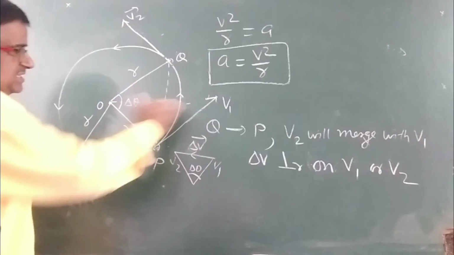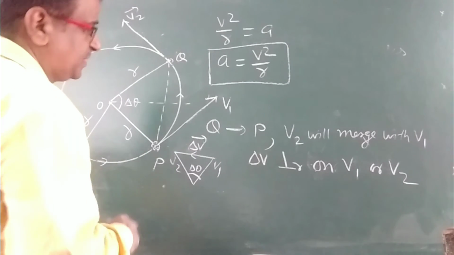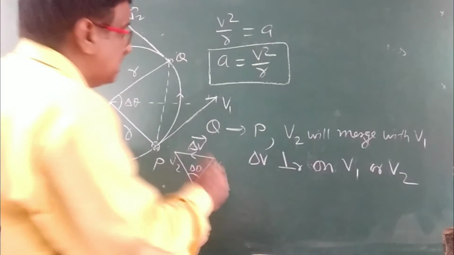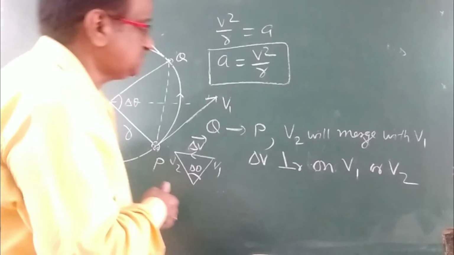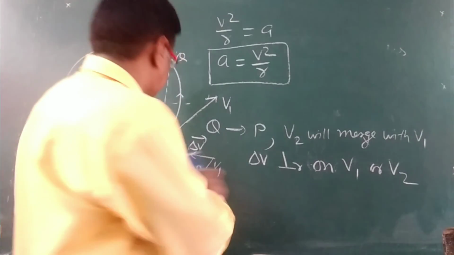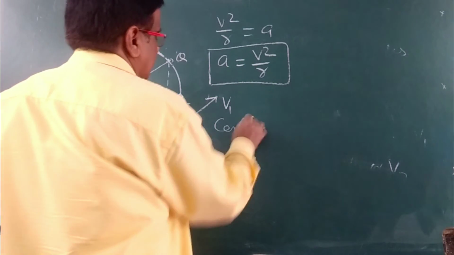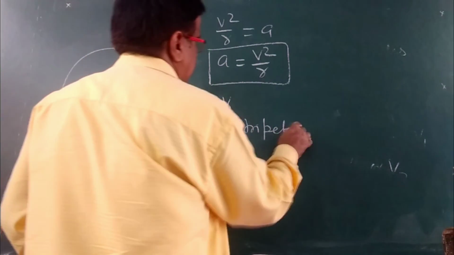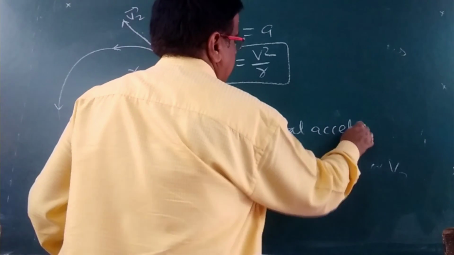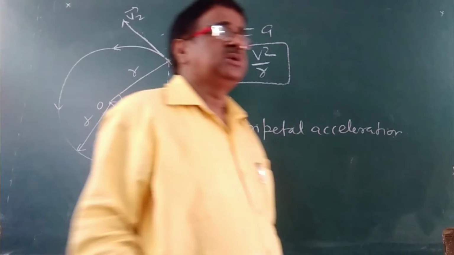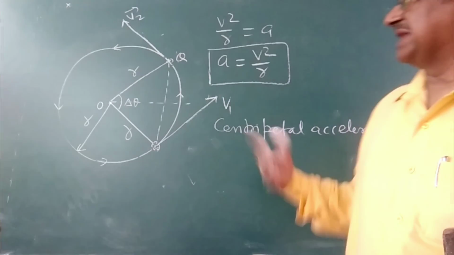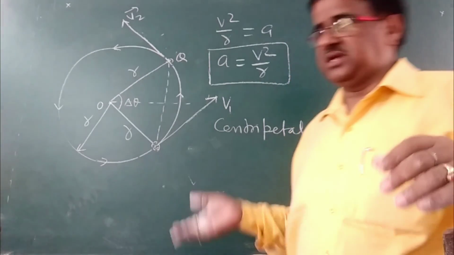So acceleration, in this case, is always directed toward the center of the circular path. Hence this is the expression for centripetal acceleration. So this is all about the centripetal acceleration and its expression.